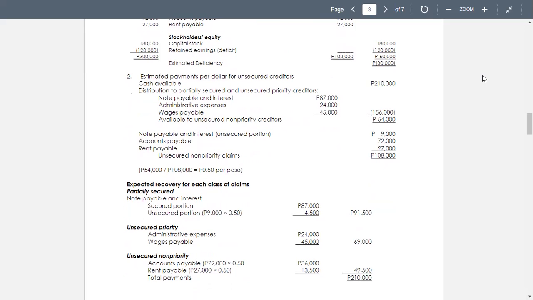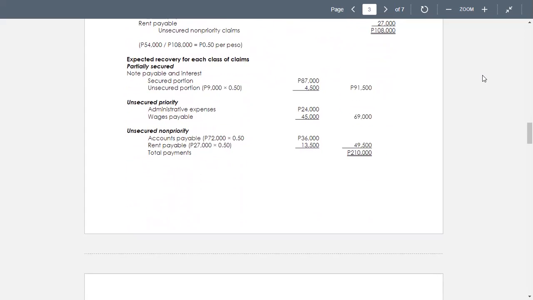by 0.50 because in our computation, the recovery rate per receivable, which is not secured, is only 50 cents per peso. So that means that if the accounts payable that remained is 72,000, you'll not get 72,000, but only 36,000. It's only a part, no? Because the liability is unsecured without priority. So these are the answers to the problems that we have, the loan problems 1 and 2. Then we go to 3 and 4.